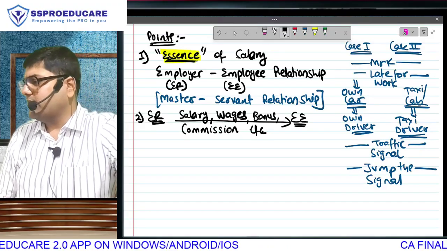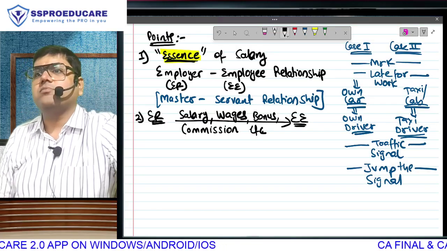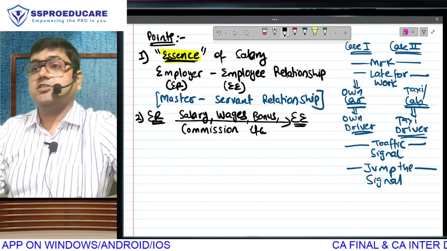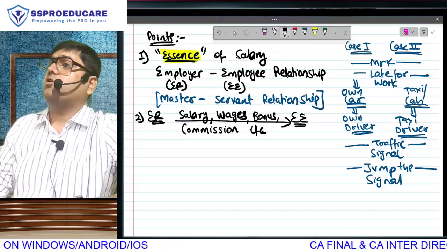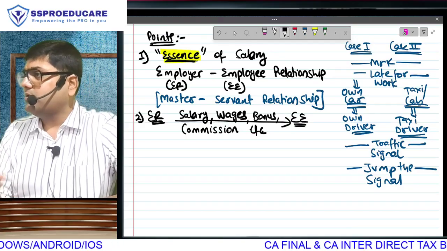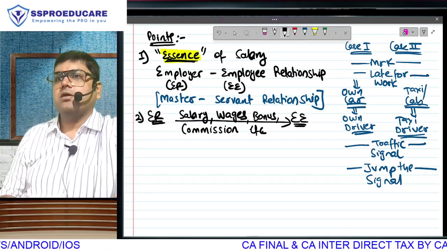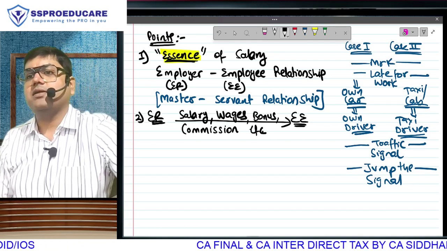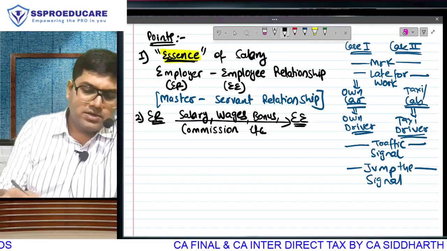You change the name of the income, still it will be called income from salary. Still it will be taxed under income from salary. So as a full-time employee, you receive bonus, or you receive any commission, or you receive any wages or fixed amount of monthly salary for which you joined the job, everything will be taxable under income from salary, because the only deciding condition to trigger income from salary is employer-employee relationship.